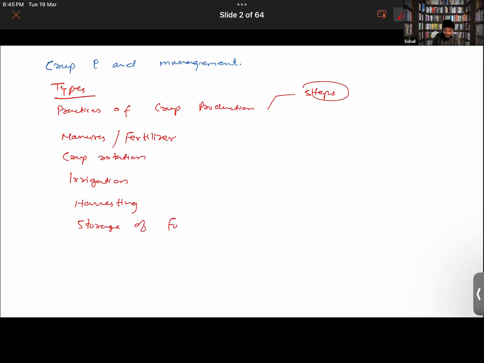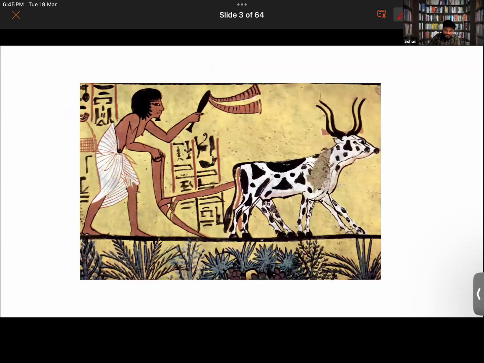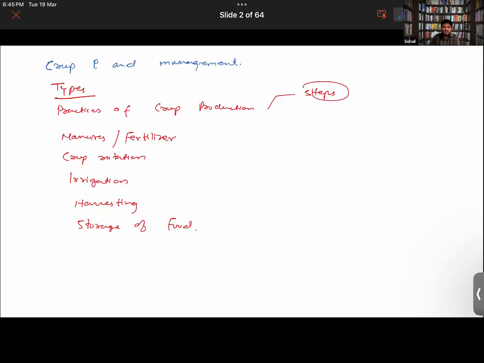Storage of food. Okay. So those are the different things. I have just given you the brief overview of the chapter. In these topics also, there will be different subtopics which we will be studying. All right now. Okay, so let's begin.